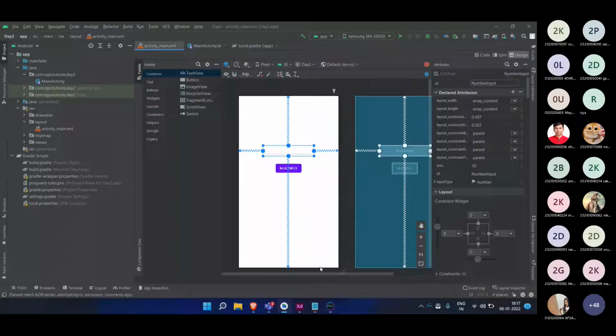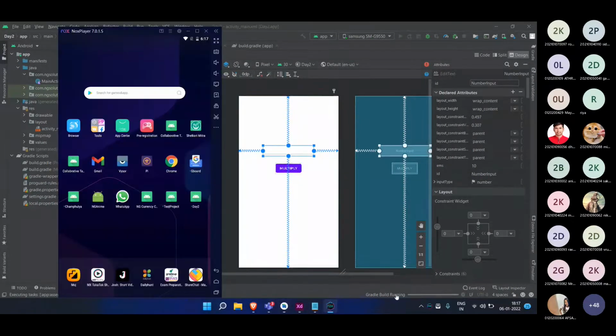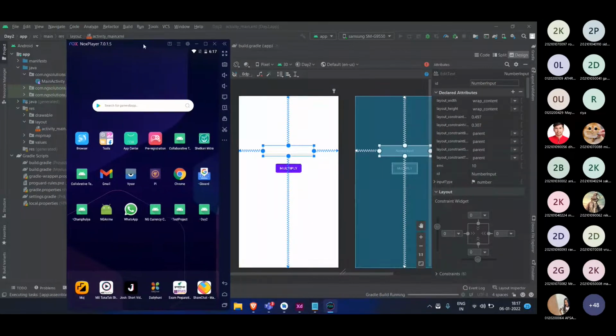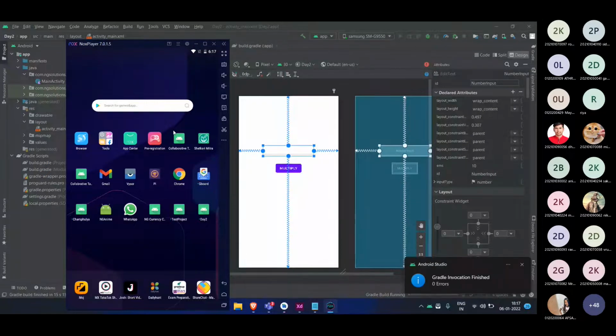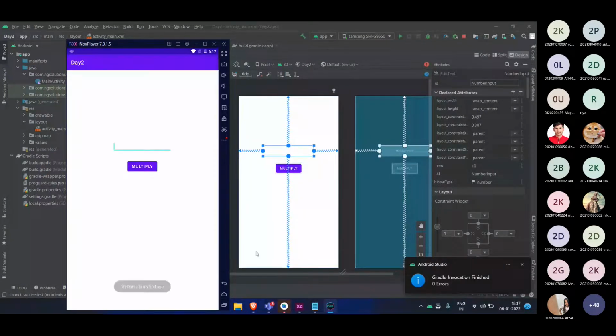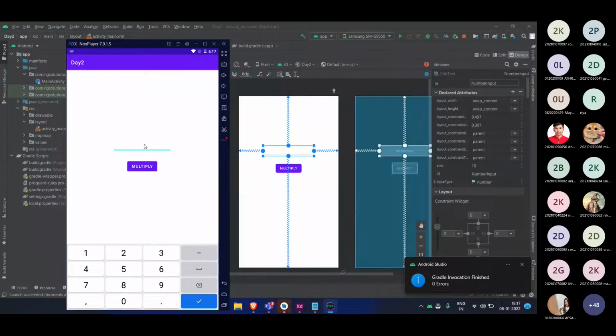I'm building the app again for this emulator, so it might take a few moments. Okay, so this was our app. If I write 58.2 and hit multiply, it will give 7.80. This is Indian rupees to Canadian dollar. So this was the conversion.